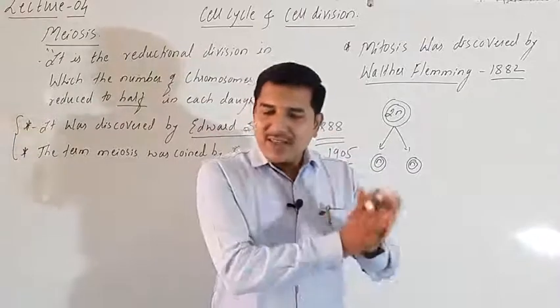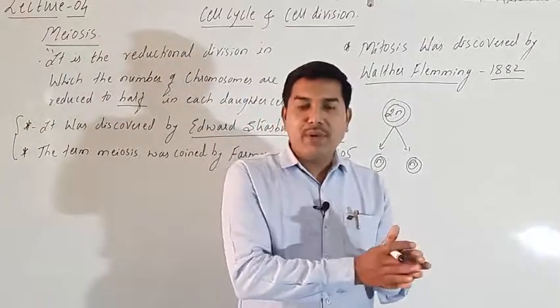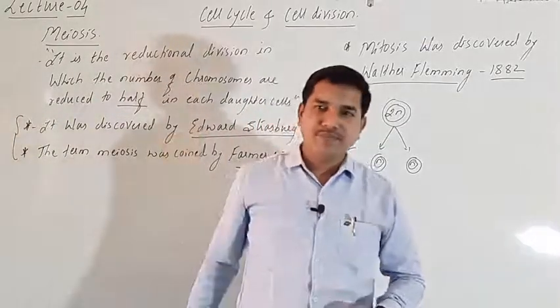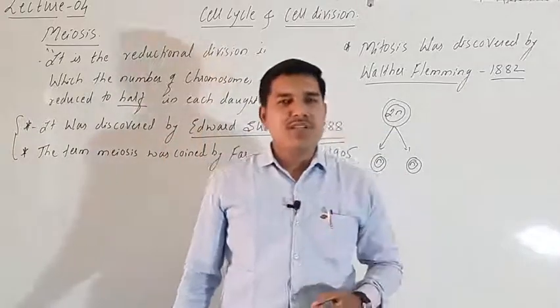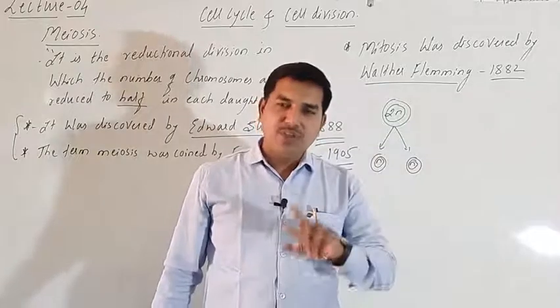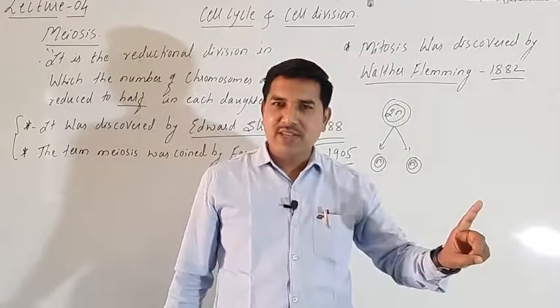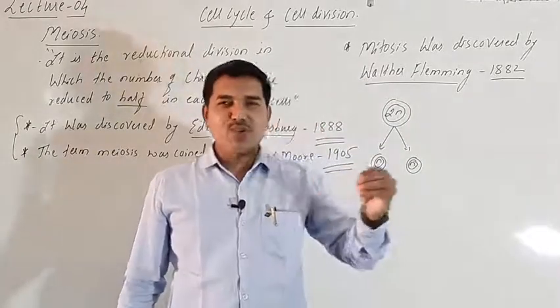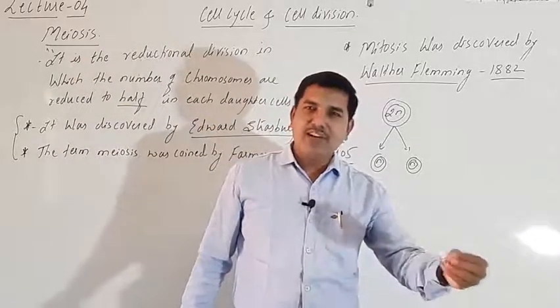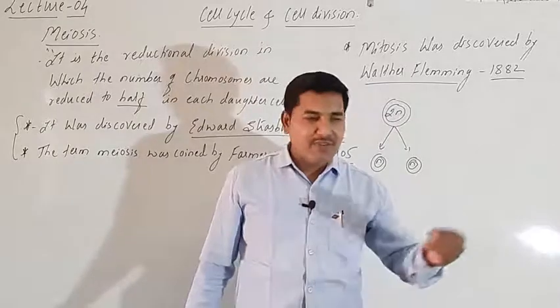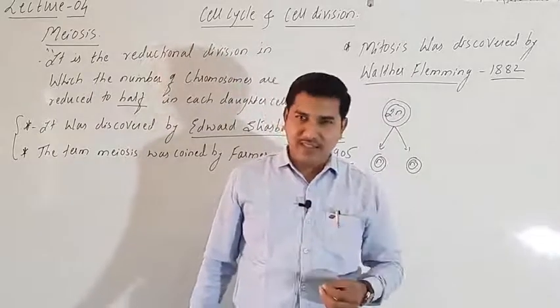Then regarding meiosis, mitosis is of only one type, but meiosis is of two types. Every mitosis includes the interphase. If the cell has to divide into two cells, then ultimately the cell has to enter into the interphase. After interphase, mitosis happens.